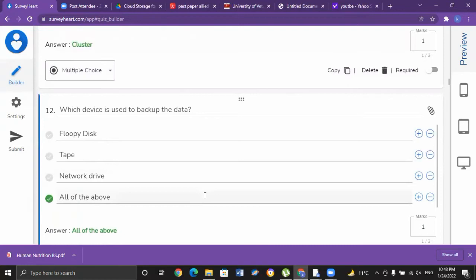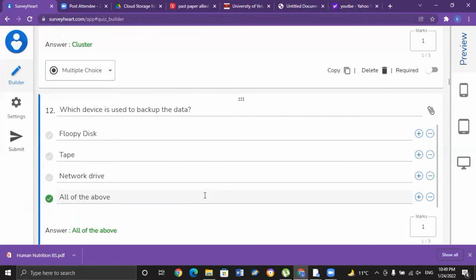Which one of the following is actually used for storage of data and backing up of data? When we talk about a floppy disk, a floppy disk or floppy diskette refers to a type of disk storage composed of a thin and flexible disk of magnetic storage medium in a square or nearly square plastic enclosure. And so it is actually a type of storage.